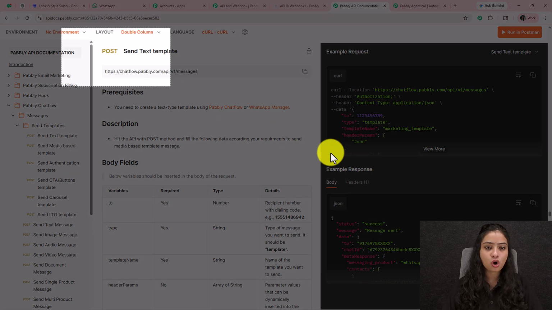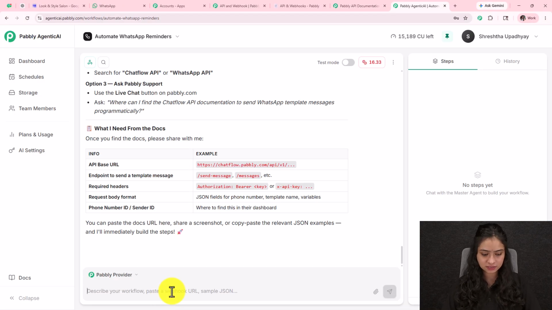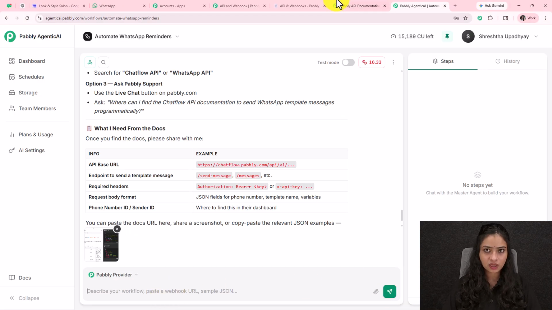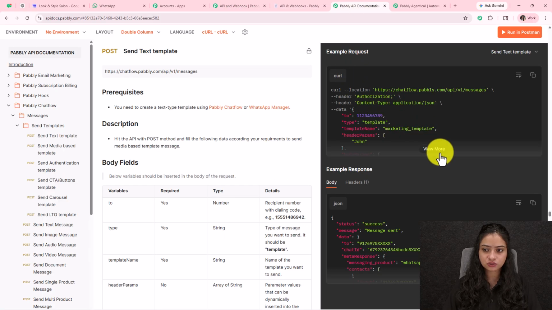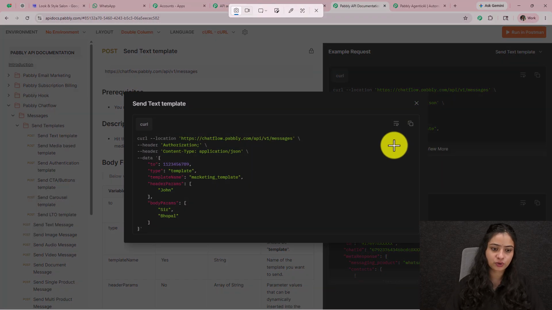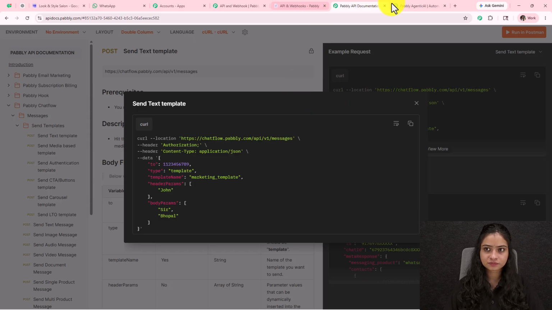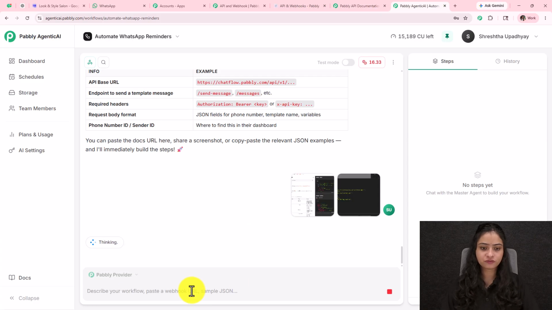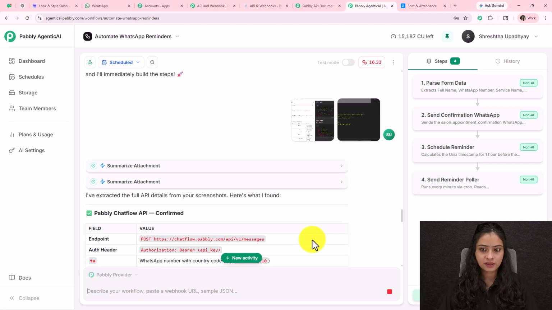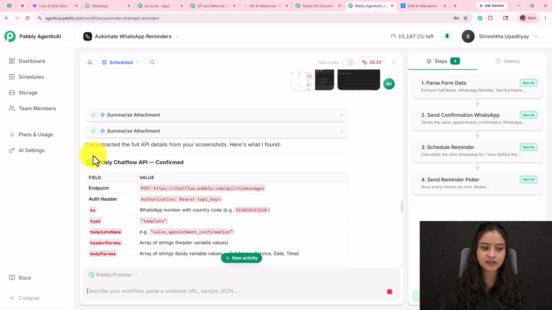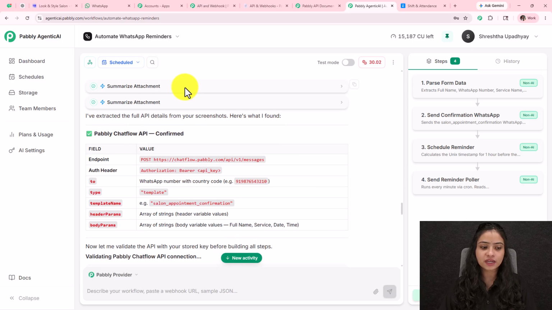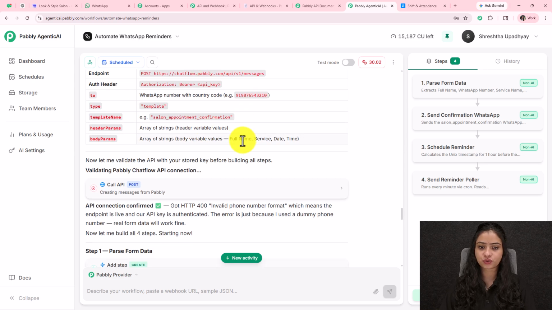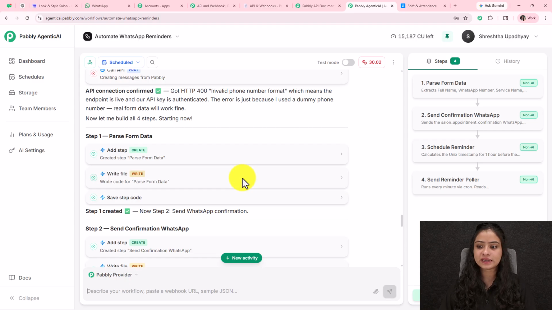Instead of manually copying it, I will simply take a screenshot and provide it over here. Along with it, I will also go to the other details it will require, such as the body fields. I will provide the screenshot of that as well, and let's see what it analyzes from the screenshots. With the details I have provided, it is saying that it has extracted the full API details from my screenshots, and it got all the details such as the endpoint, auth header and whatever else it required. Now it has started building the automation for me.